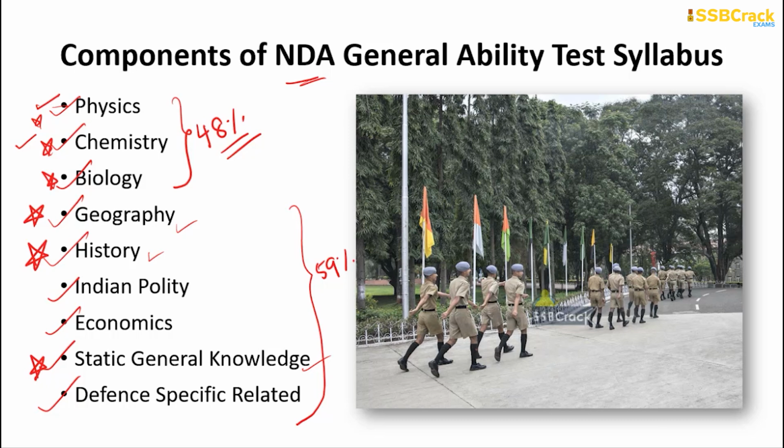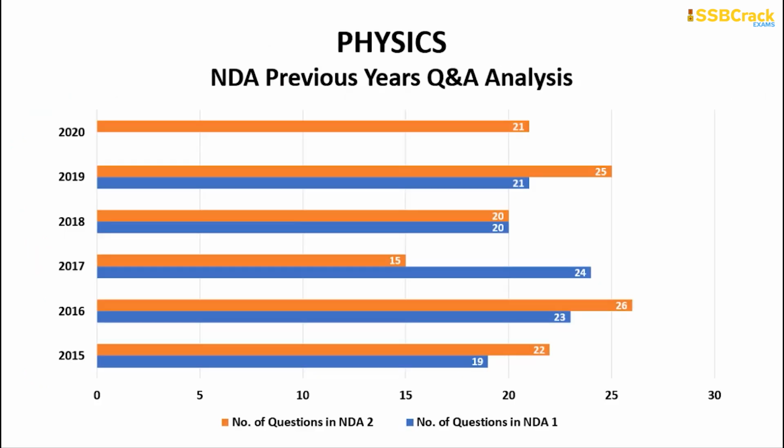Okay, so beginning with the first and foremost subject, which is physics, if you go through the physics section, then from the year 2015 we can see that the trend of physics is following a proper trend. It has always been asking questions from around 20 plus, and in the year 2016, the NDA 2 paper had 26 questions from physics. It was a large number of questions, but if we go through the recent trend from NDA 1 and 2